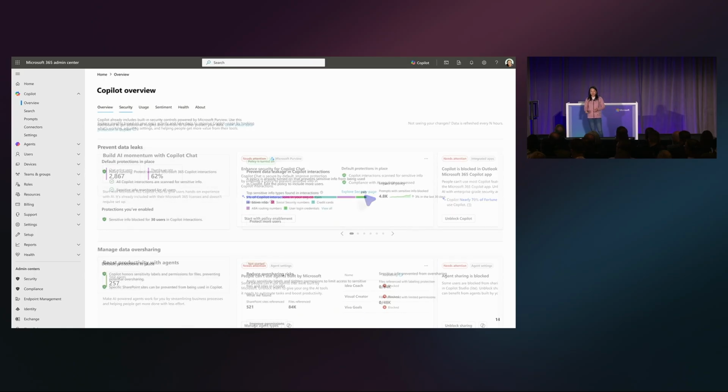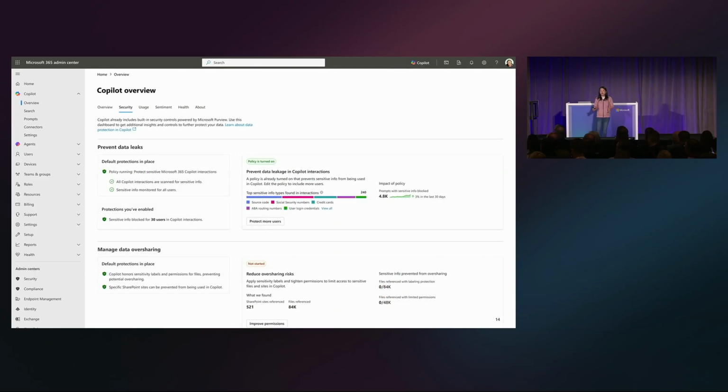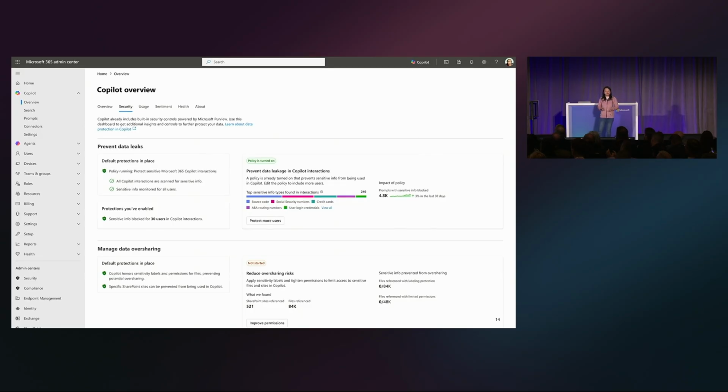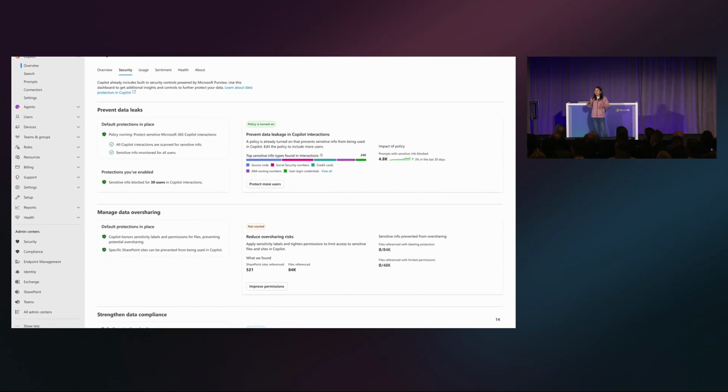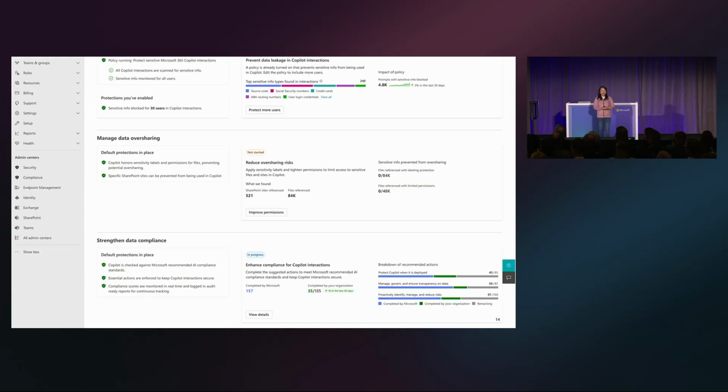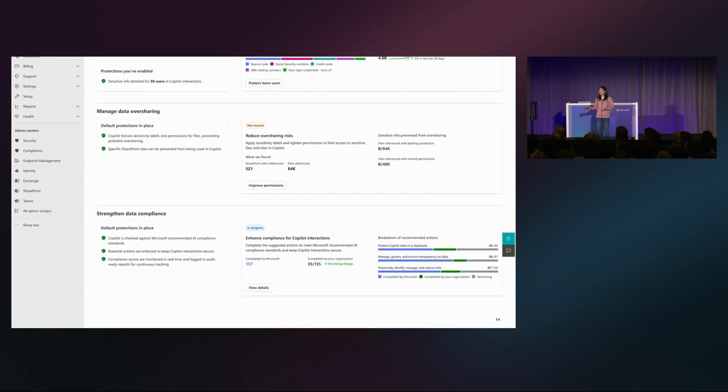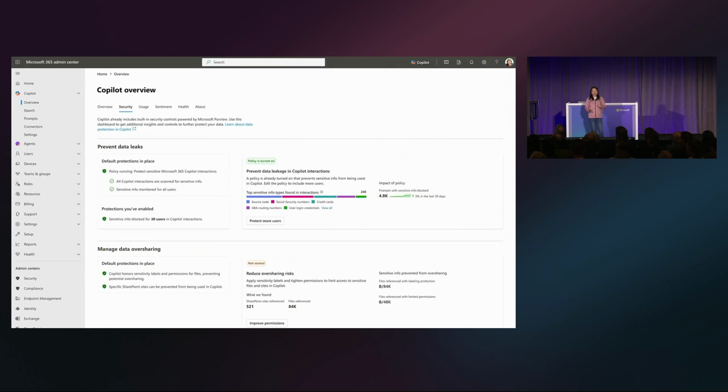I'm going to go ahead and click on that, and that will take me to the security tab of Copilot overview. And this is where, as an IT admin, you can now see the cards to prevent data leak, manage data oversharing, and strengthen data compliance directly inside the MAC. Let's take a look at each in detail.